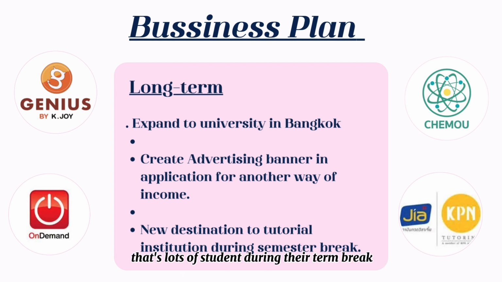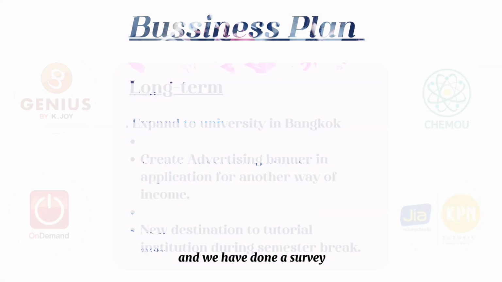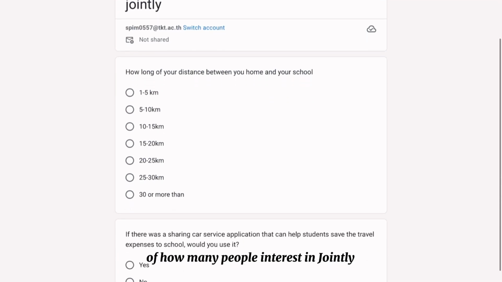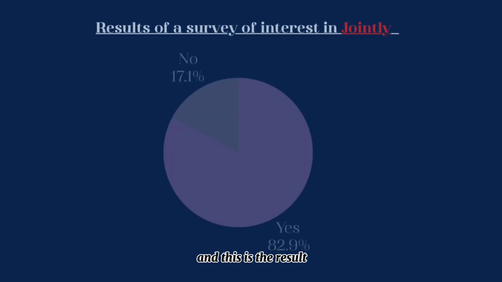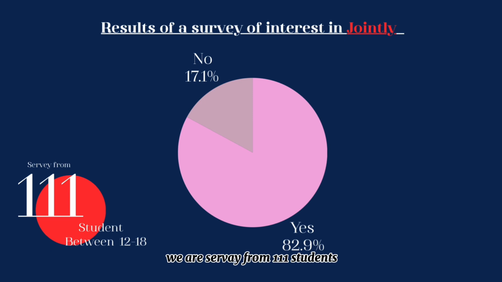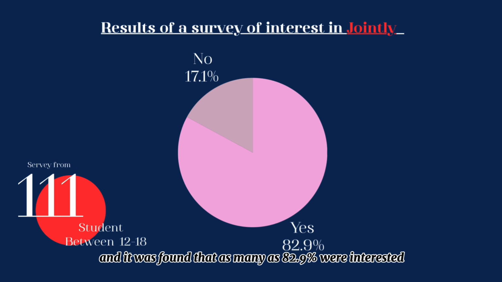We are sure that lots of students during their term break used to go to tutorial. So students who are users must want to use Jointly to save their travel expense during their semester break. And we have done a survey of how many people are interested in Jointly, and this is the result. We surveyed 111 students between 12 to 18 years old, and it was found that as many as 82.9% were interested in it.